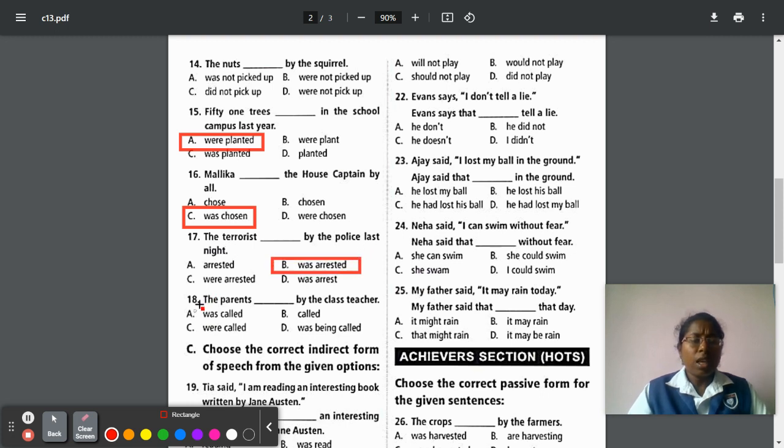Next, 18. The parents dash by the class teacher. So here the verb is call. So while converting into past tense, called. So parents, it is plural. So we have to use were called. Option C, were called, is the correct answer.